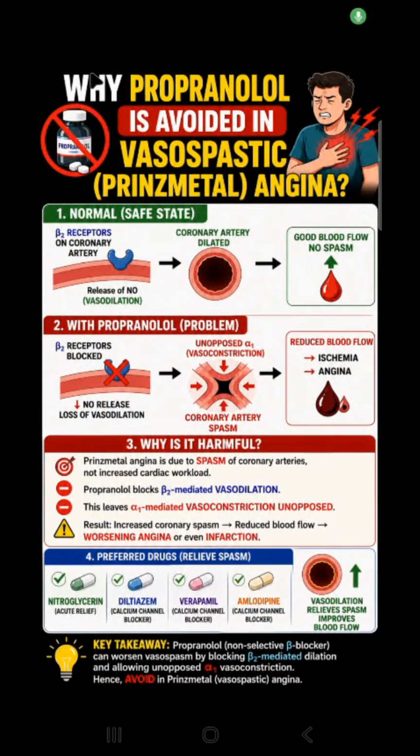Here we will see why propranolol or non-cardioselective beta blockers are avoided in vasospastic or Prinzmetal angina. Angina is a condition where there is imbalance between oxygen demand and oxygen supply. The demand is much more than the supply. In normal condition, there is presence of beta 2 receptor on the coronary artery. Stimulation of beta 2 receptor causes vasodilation by two mechanisms.